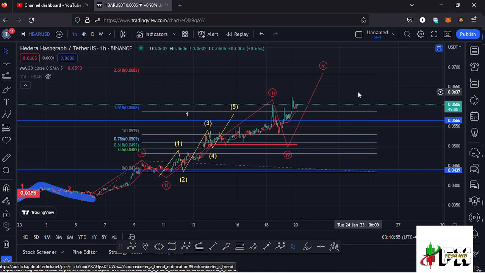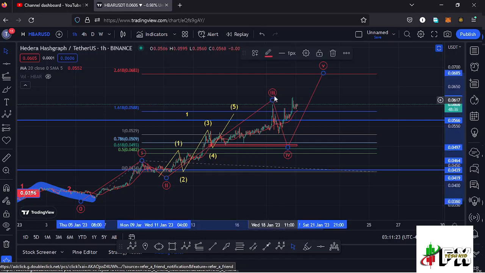After seeing that move, we have been seeing an increase in strength to continue pushing even higher, and there are chances that Hbar might give us an extended wave 3 by giving us a target area back to around the fib level 2.618, which perfectly lies at around the $0.0683 mark. So that is my next target area here on the Hbar chart, because we have fully maximized the fib level 1.618, and Hbar has continued to show a lot of strength to continue pushing higher. Because of that, I need to extend this target area to the fib level 2.618, and that is at around the $0.0683 mark.